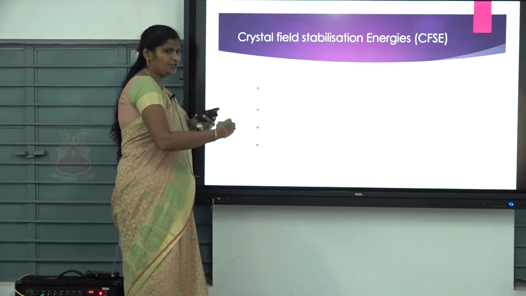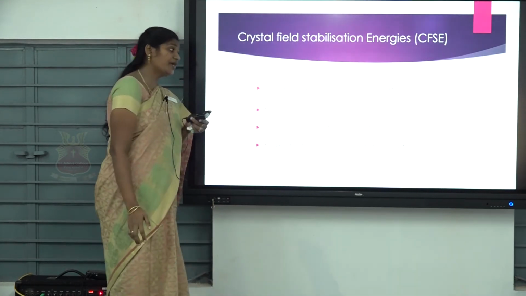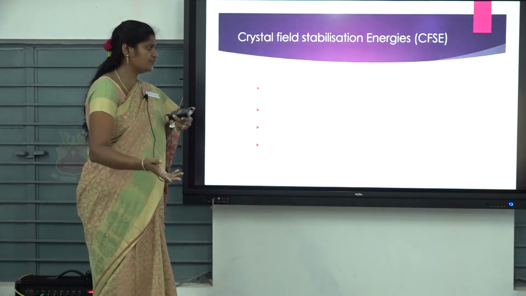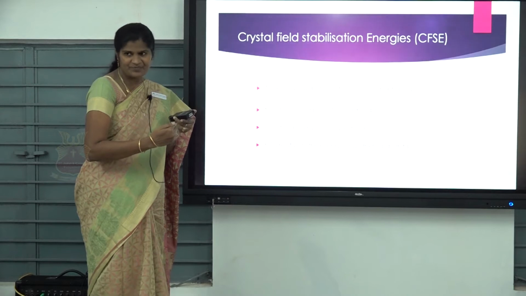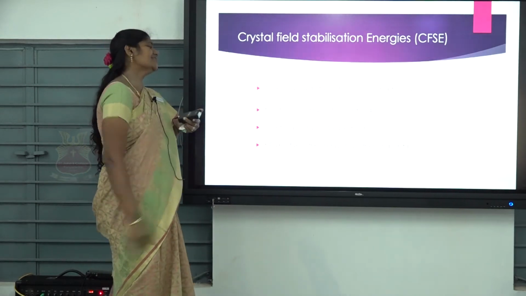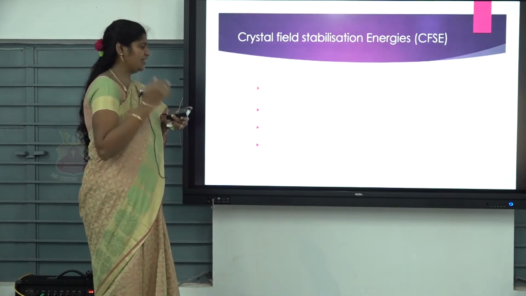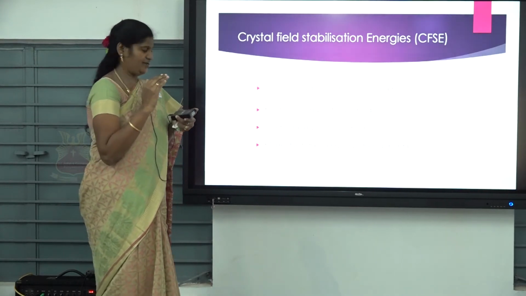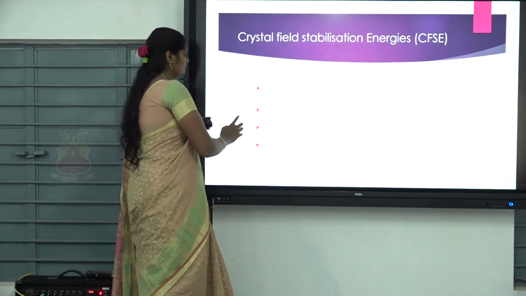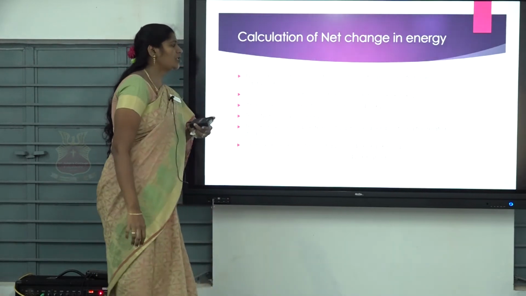That is, the t2g set is lowered by 2 by 5 del naught, which is equal to minus 0.4 del naught. Then the eg set is raised by 3 by 5 del naught, which is equal to plus 0.6 del naught. Very good.